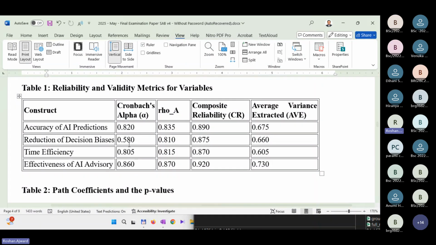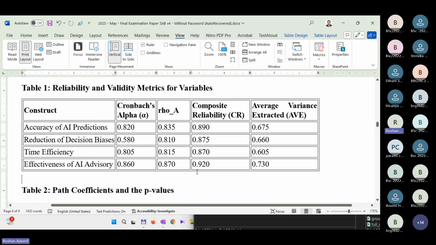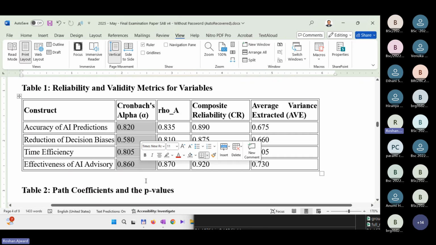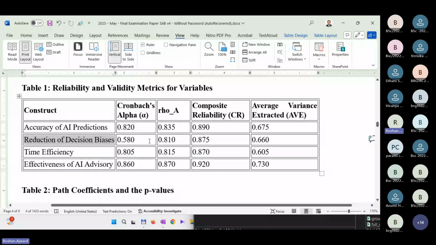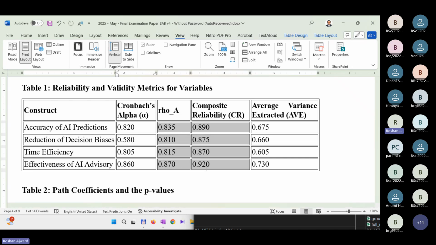Is it reliable? These are the variables, 4 variables. Yes, as we saw under events data, all are above 0.7 except 1. Something is wrong with this reduction of decision biases. It's 0.58, right? Something is really an issue. But when it comes to the composite reliability, even those are above 0.7, rho A and rho C, right? So that's about reliability.